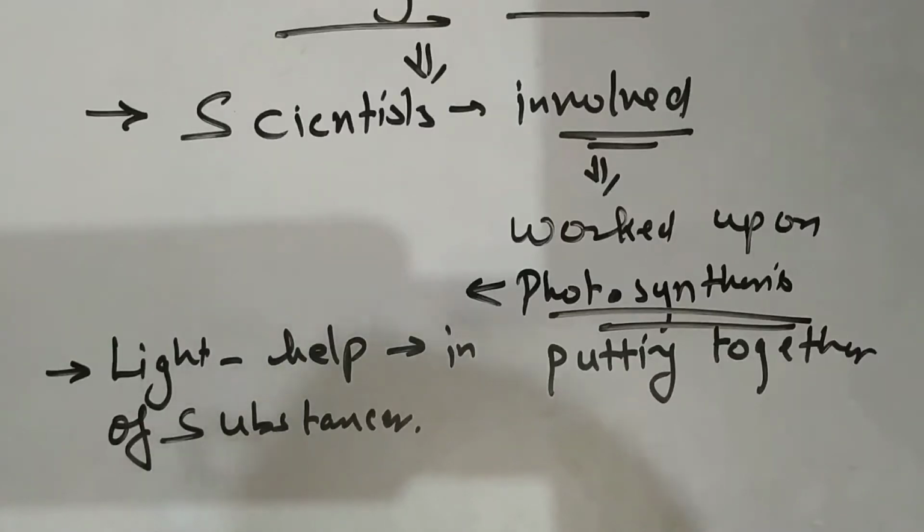For example, carbon dioxide and water, and the light in the form of photons, that is the quanta, are captured by the chlorophyll pigment and converted into an organic compound called carbohydrates. Is it clear?